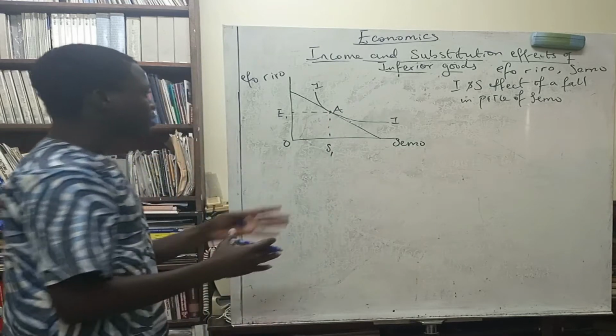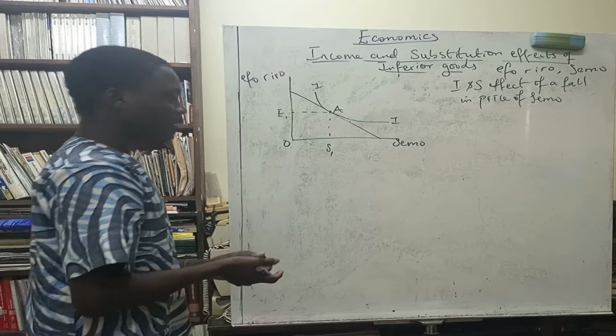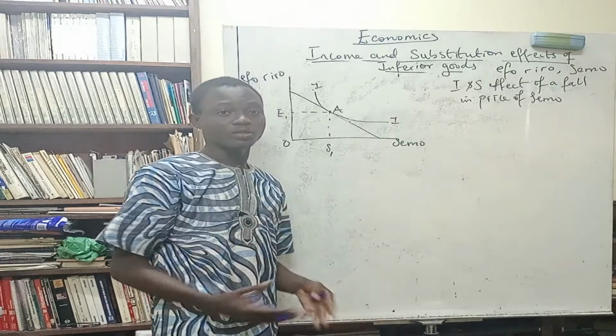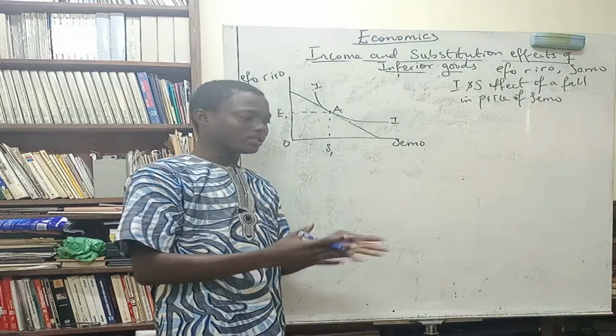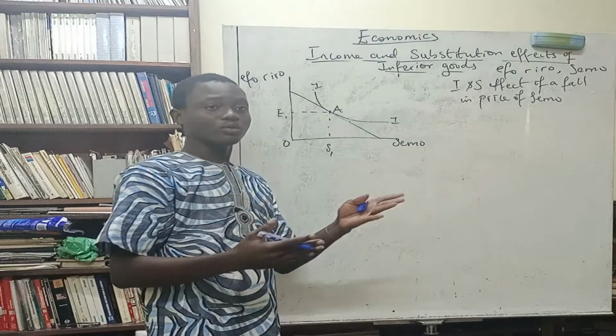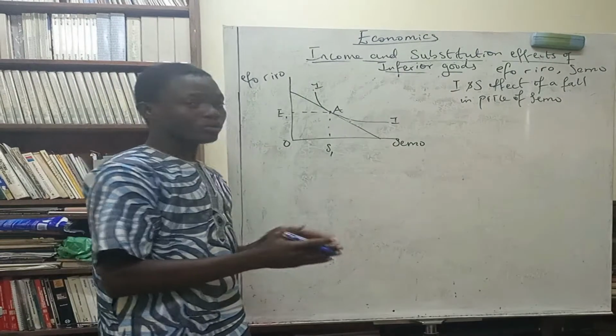Now the substitution effect is saying that there is a fall in the price of semo. If there's a fall in the price of an inferior good, you basically consume more of it, and then less of the other good whose price has not changed. In this case, 4-euro is a normal good and semo is the inferior good.